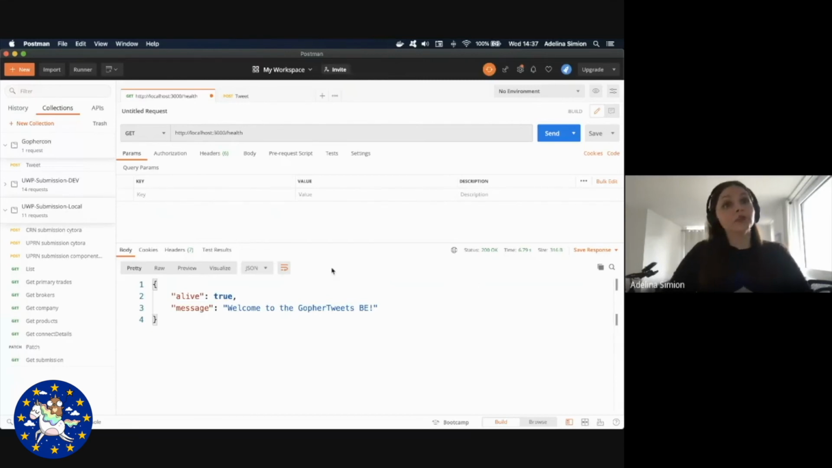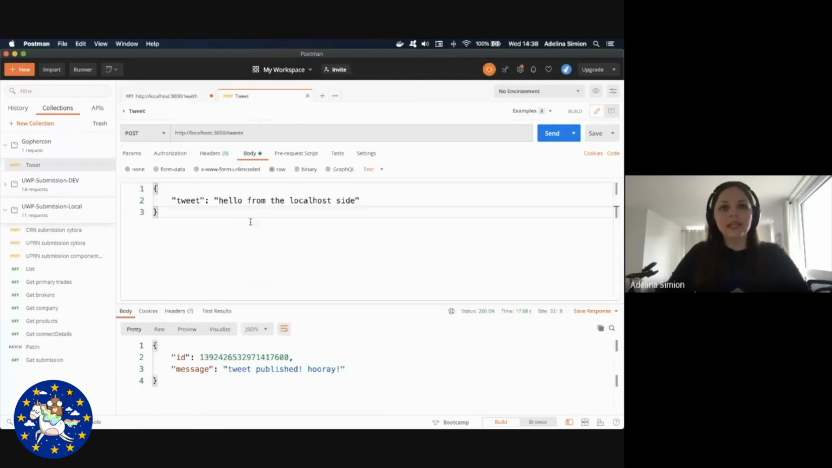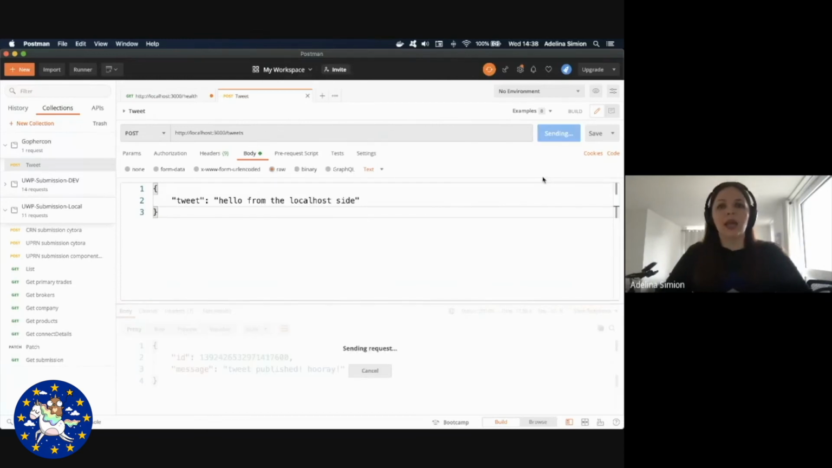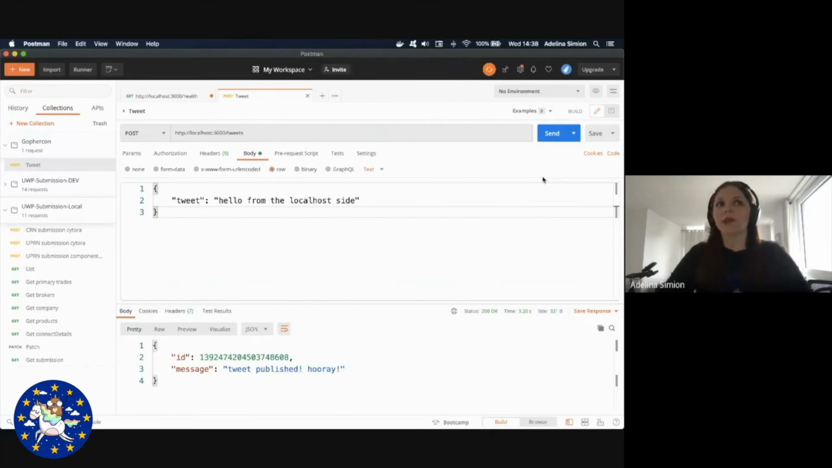Now it's time to try and test it out by posting a tweet. I've got another request here that says hello from the localhost side, and we can have a look what happens if I send this. I will now publish the tweet. As you can see, I'm sending the request, and this was actually much faster because now we have the Lambda that's been warmed up.